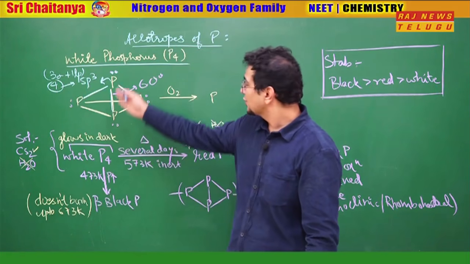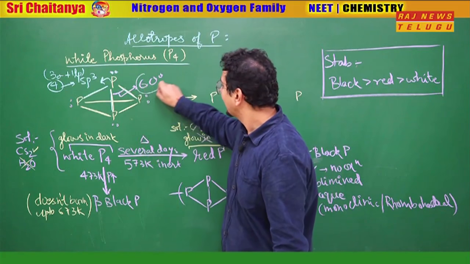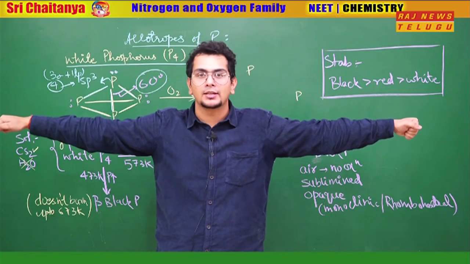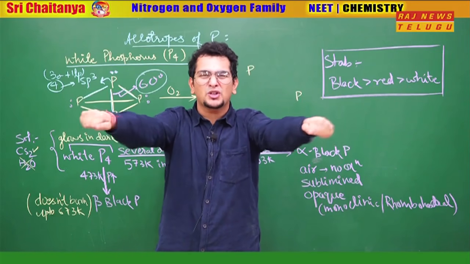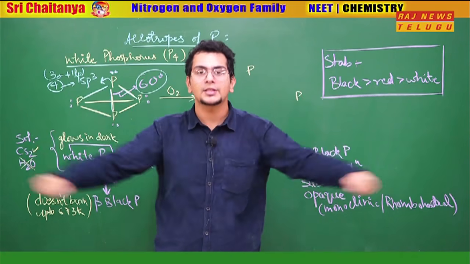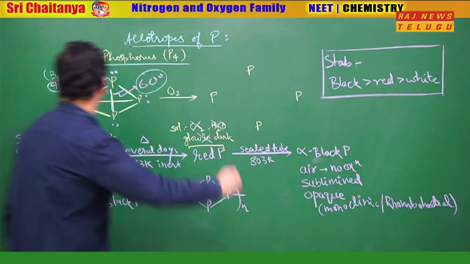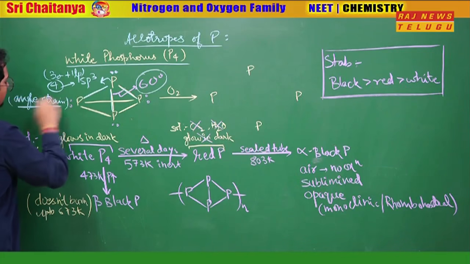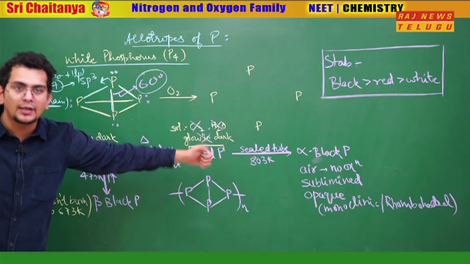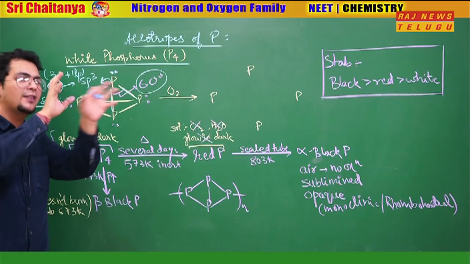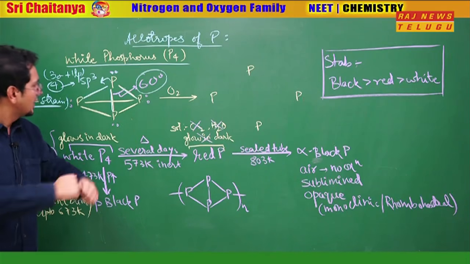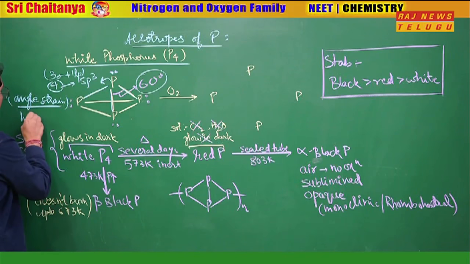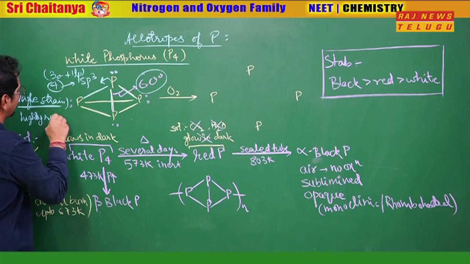But this poor phosphorus has to maintain an angle of 60 degrees. I want to be at 109.5 degrees away from each other, but I have to stay at 60 degrees, so there is too much angle strain. It wants to open up to 109.5 degrees. Because of that, there is something known as angle strain. Angle has to be 109.5 degrees, it is actually 60 degrees, so around 49.5 degrees of angle strain is there. That means the angle wants to expand by 49 more degrees. Because of which, P4 is highly reactive.